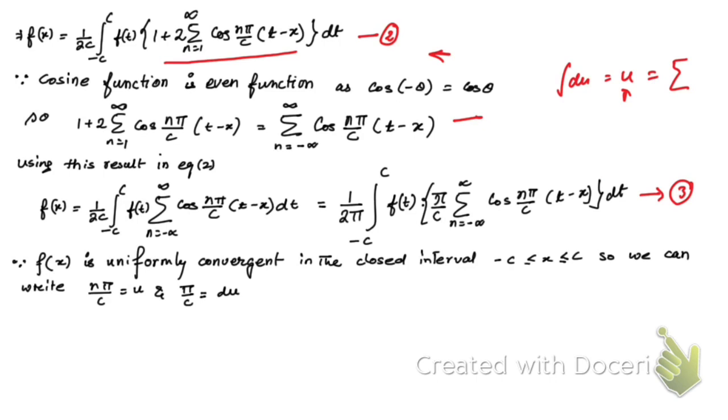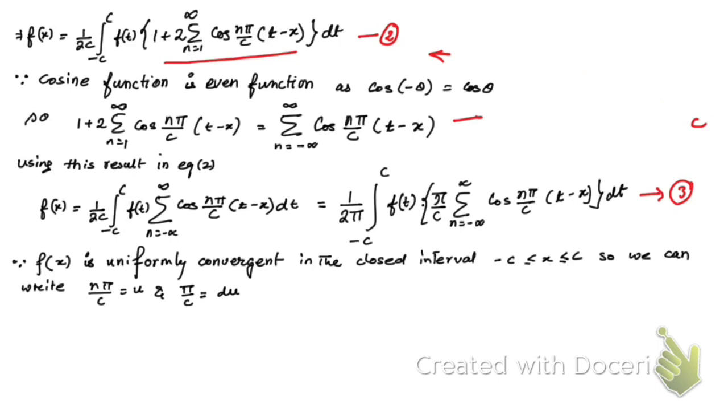Here we can take the sum of pi by c. When I represent n number of pi by c, this is going to give you n pi by c. So if you consider du as pi by c, right? So hope you have understood this.